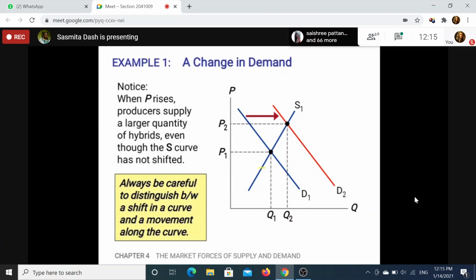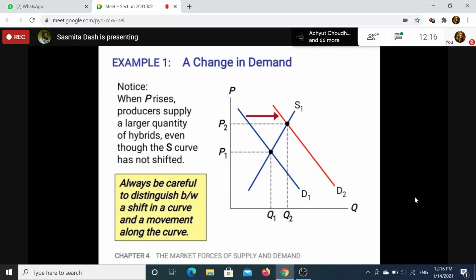Suppose P falls to here, or P increases to here, there is no shifting of the curve. Shifting of the curve is due to non-price factors, other than its own price. Remember, price factor means the price of the product itself, the market price or selling price of the product. In that situation, no shifting will be there.